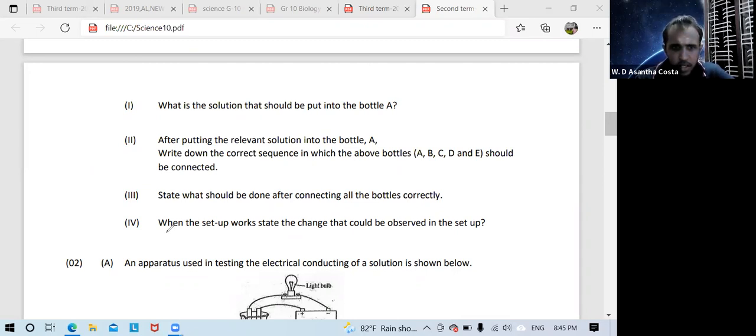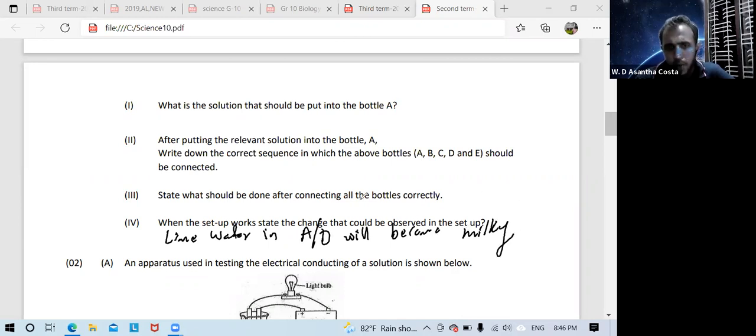Then you can write the lime water in bottle A or D will become milky color, because after respiration they produce carbon dioxide. Carbon dioxide is absorbed by lime water and it becomes milky. So this is the expected answer for the fourth question.